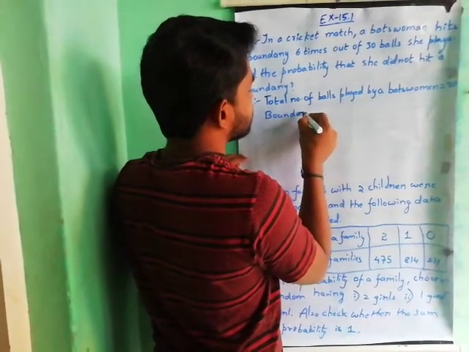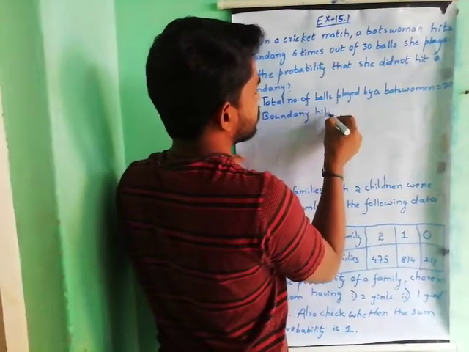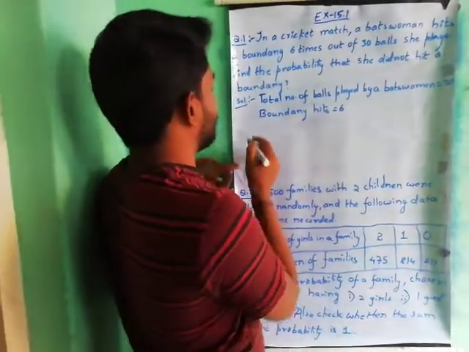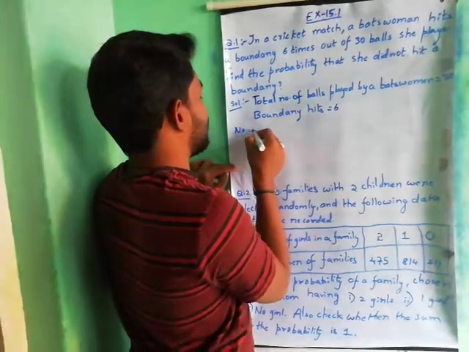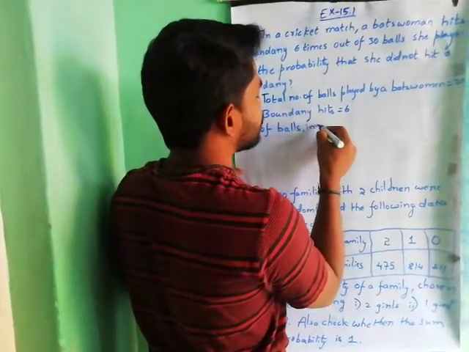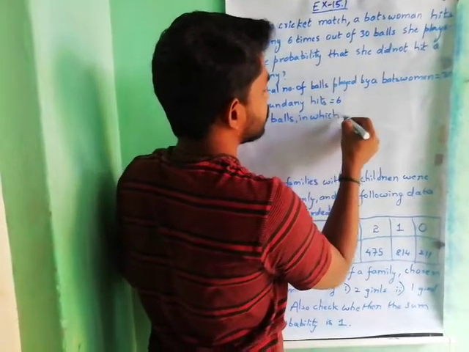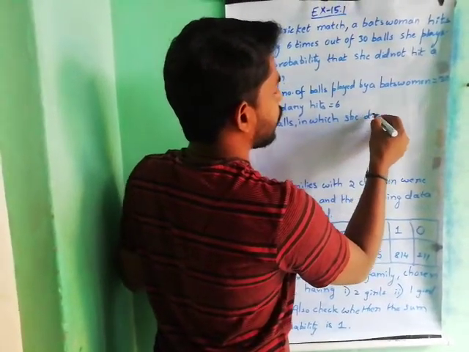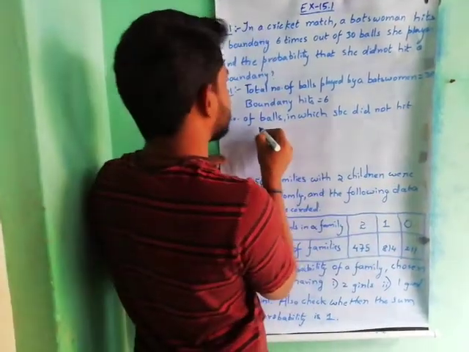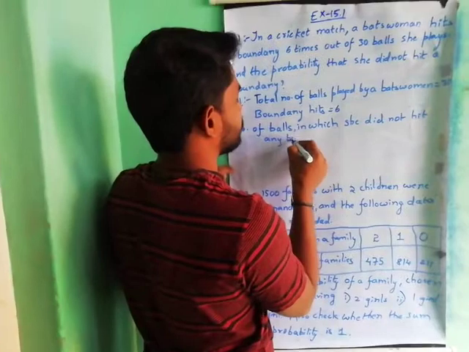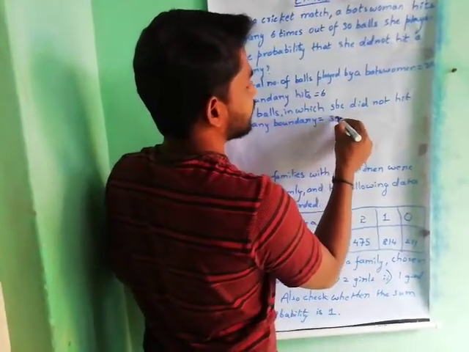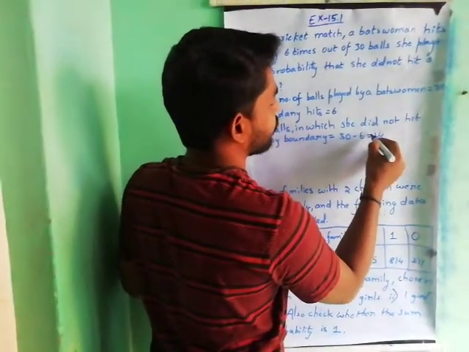Boundary hits is equal to 6. So the number of balls in which she did not hit any boundary is equal to 30 minus 6, 24.